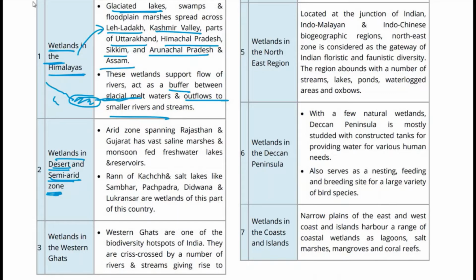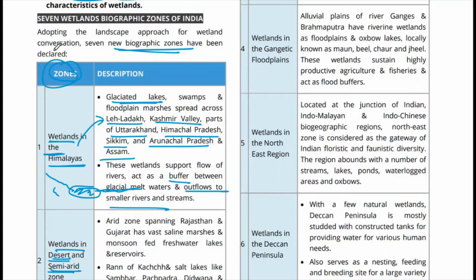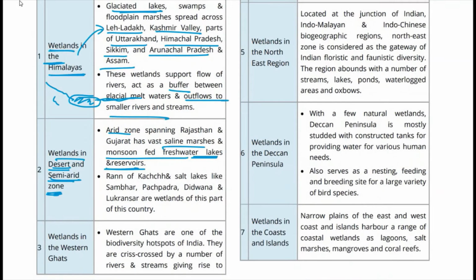Anyway, we will go through the Ramsar sites in India and what the Ramsar Convention is and all of that. But this is the general division that is based on the landscape approach. In the arid zone of Rajasthan and Gujarat, there are saline marshes and also monsoon-fed freshwater lakes and reservoirs. Rann of Kutch and salt lakes like Sambhar, Pachpadra, Didwana, and Lukransar. Okay, there may be problems with pronunciations. Anyhow, these are wetlands of this part of the country.